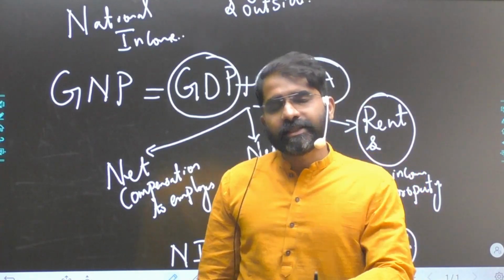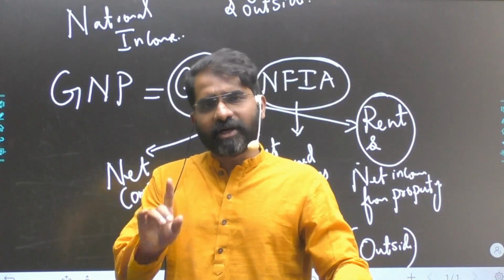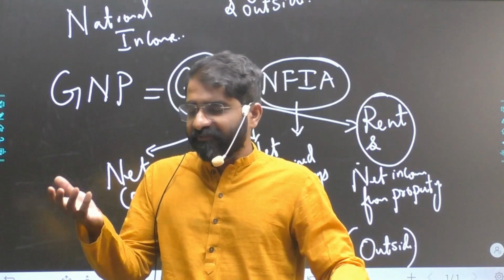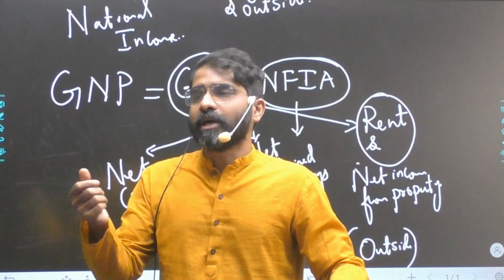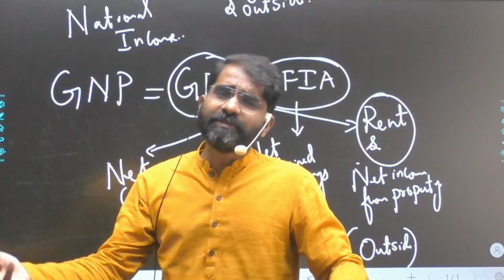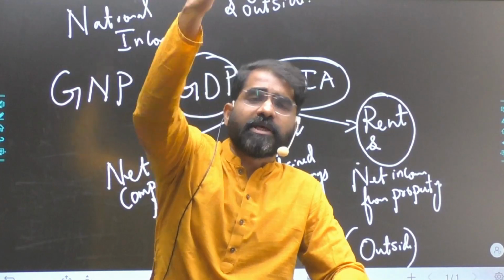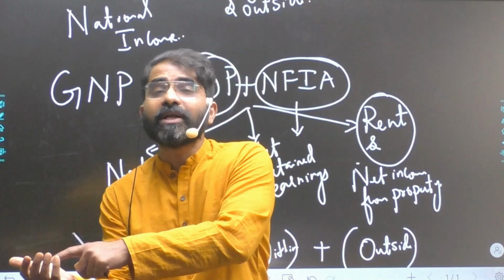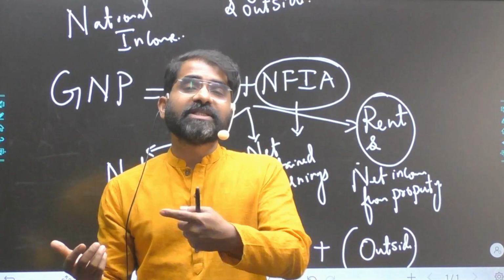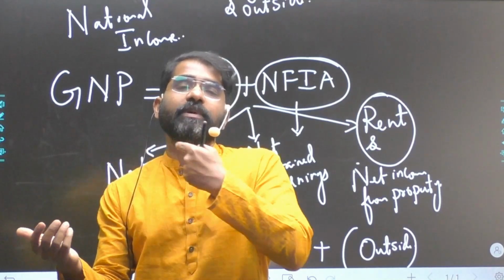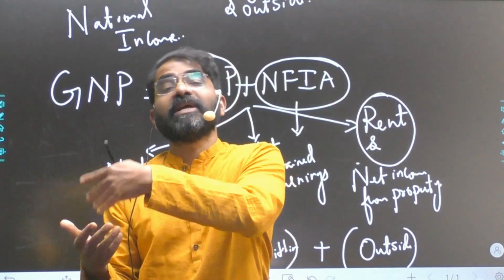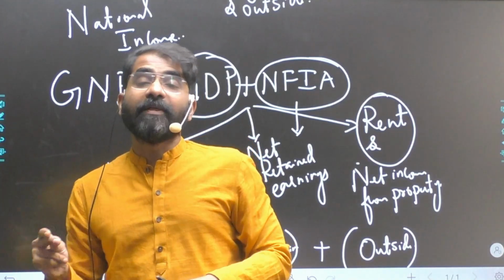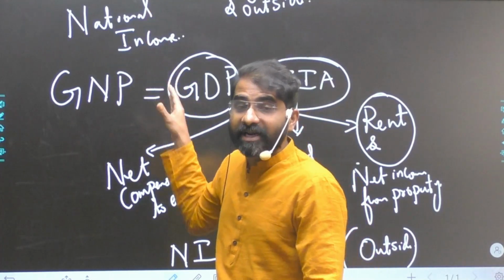Suppose there is a foreign tourist or a foreign traveler. A foreign tourist or a foreign traveler is not a normal resident of our country. Similarly, suppose there is a foreign company in India, or let it be an Indian company also, and a foreign person from the US is working in this company. It's just been 6 months. That means he is not a normal resident of India. So since he is not a normal resident of India, his income will not be part of my national income. But if it's been more than 1 year that this person is working in this company, then he is a normal resident of India, and therefore his income is going to be part of our national income calculation.